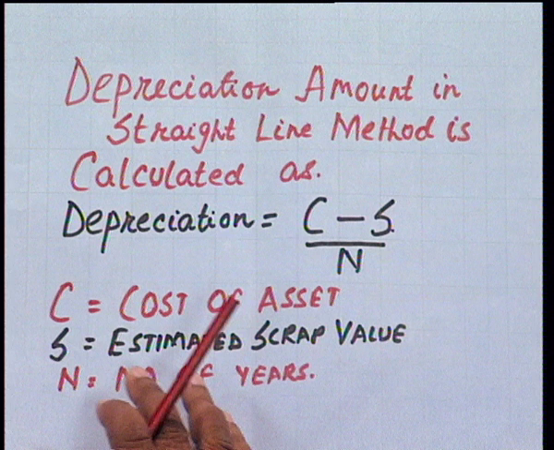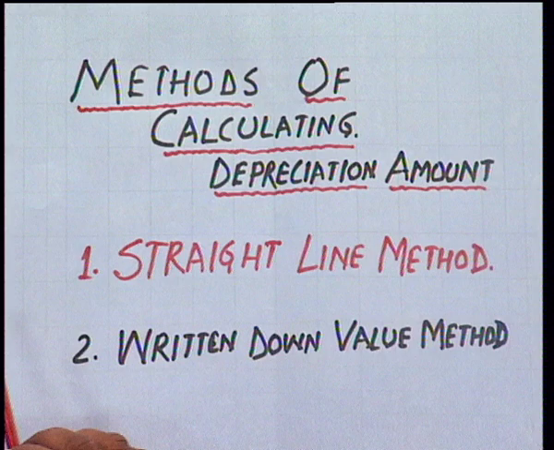Therefore, the straight line method assumes a constant use of the asset. Now we will discuss the other method of calculating depreciation, that is the written down value method. This method is used on the assumption that the use of the asset declines. Under this method, the depreciation amount goes on declining over the number of years.